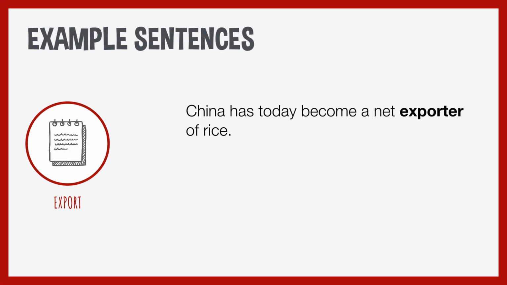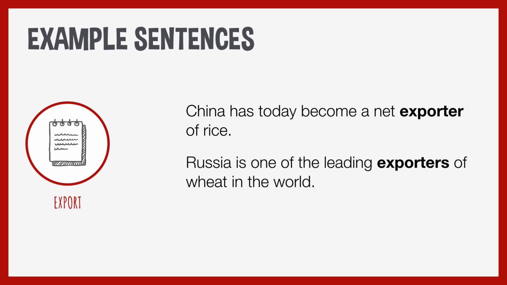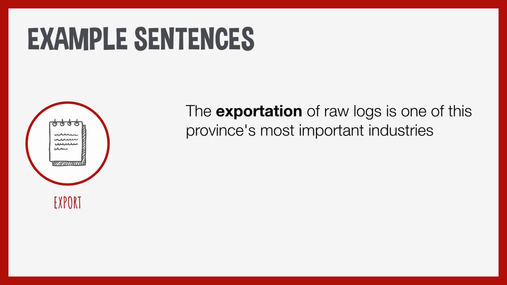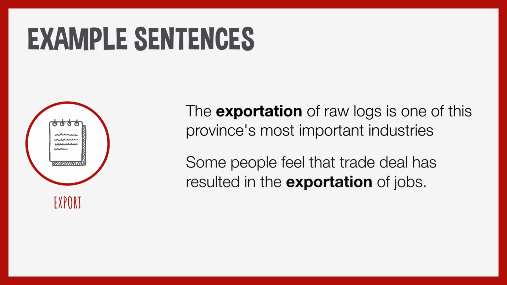China has today become a net exporter of rice. Russia is one of the leading exporters of wheat in the world. The exportation of raw logs is one of this province's most important industries. Some people feel that trade deal has resulted in the exportation of jobs.